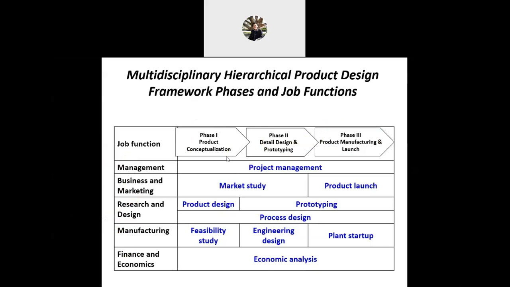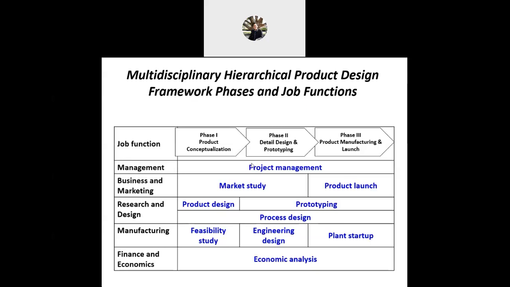This is what we call multidisciplinary, involving other expertise. It is also hierarchical because we go from the simple to the complex.